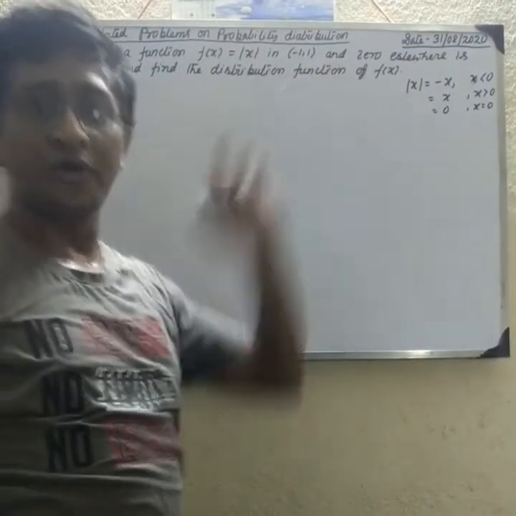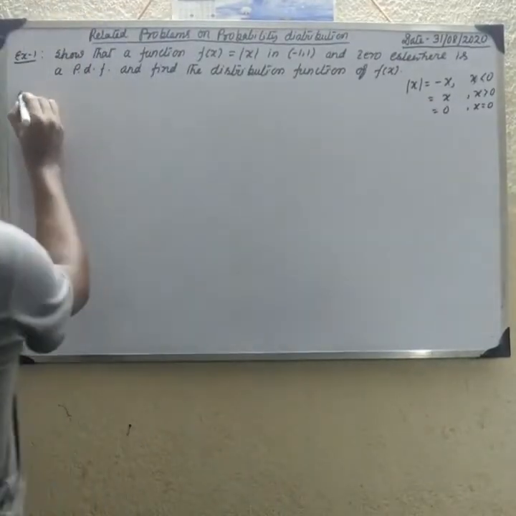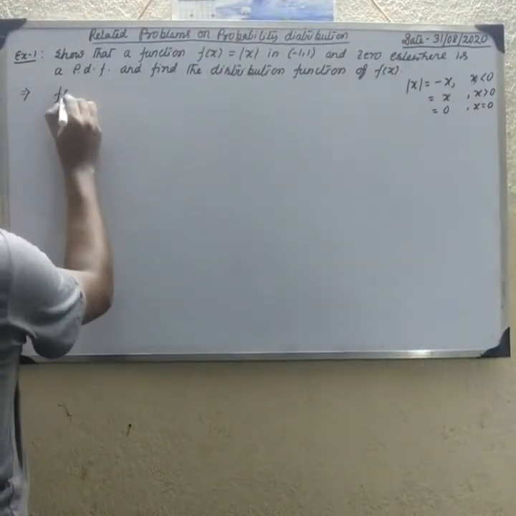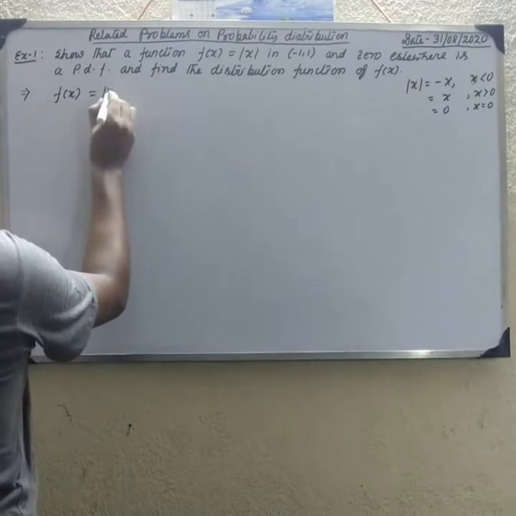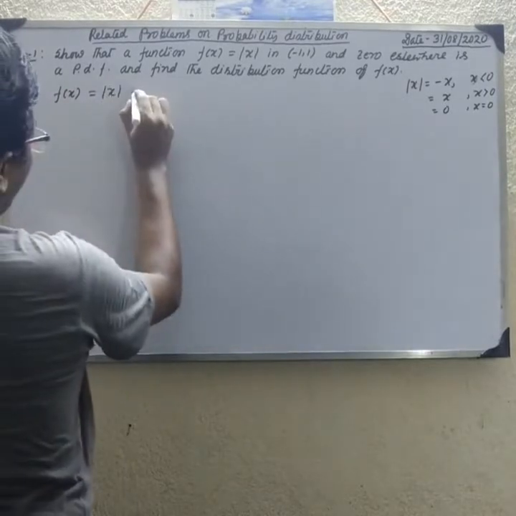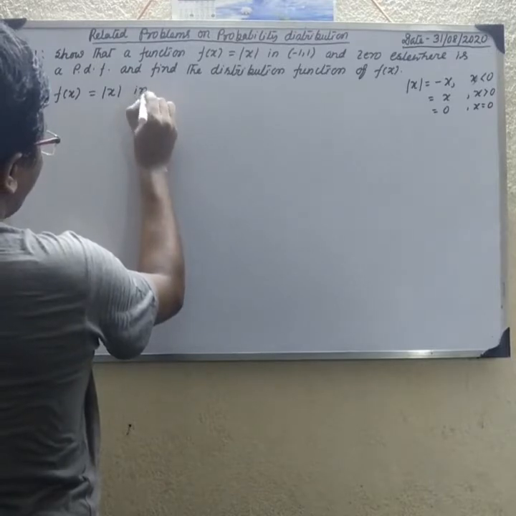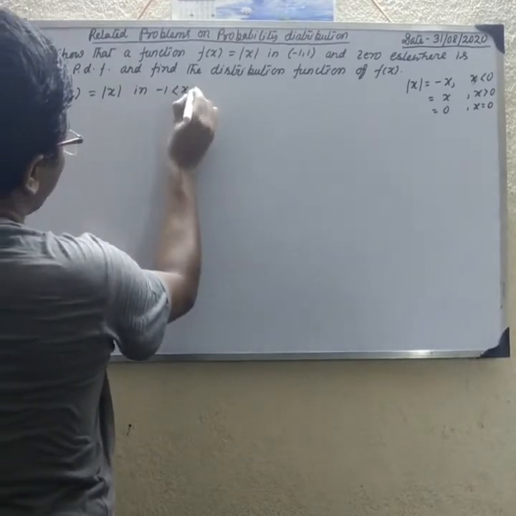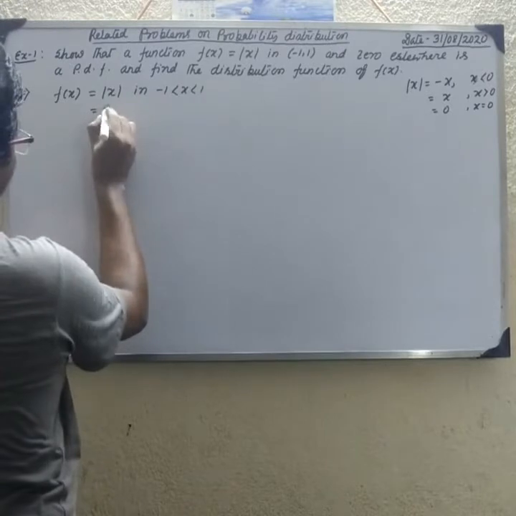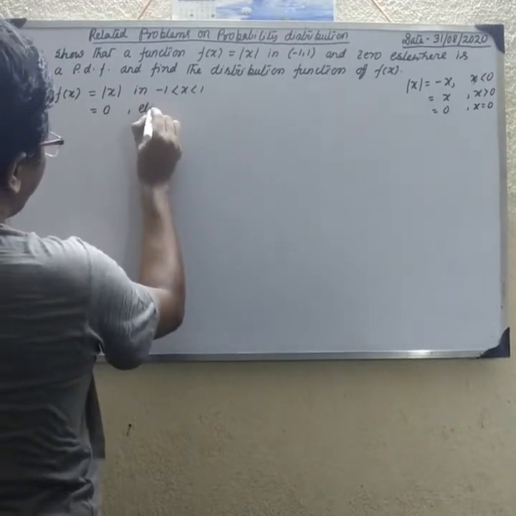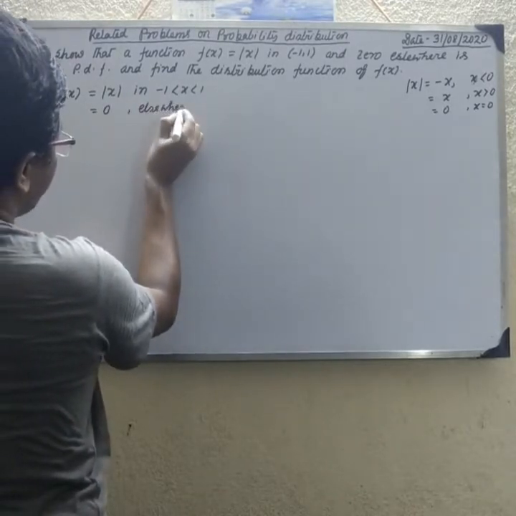This is the modulus function. So the given function is f(x) equal to mod of x, where x is between -1 and 1, and equal to 0 elsewhere. This is the given function.